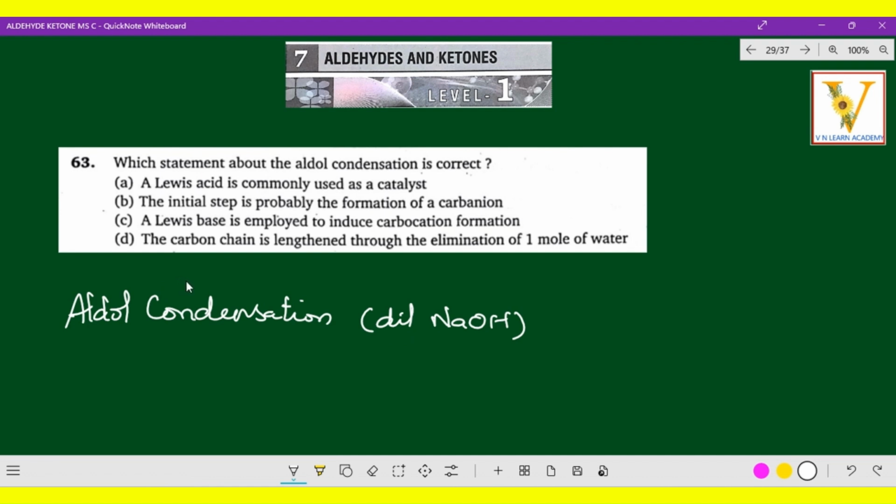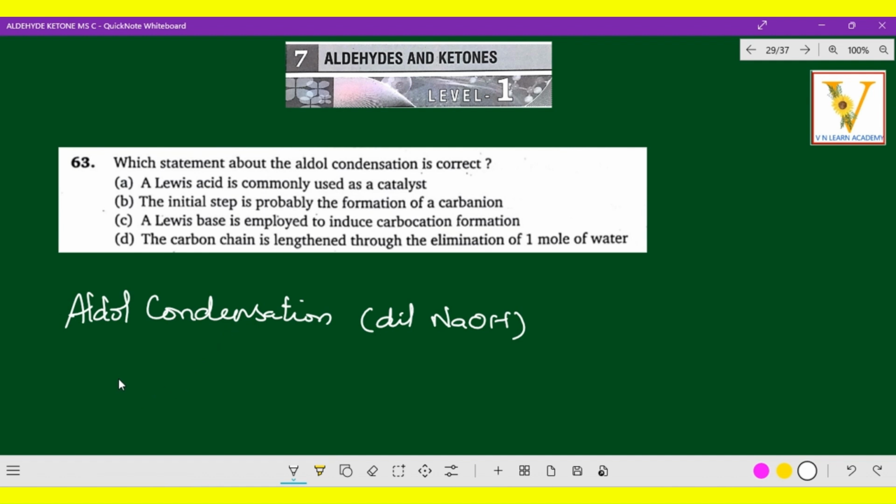Whereas in the Cannizzaro reaction, we use concentrated NaOH, or 50% sodium hydroxide or potassium hydroxide, and there is no alpha hydrogen in that aldehyde or ketone. A carbonyl compound which does not have alpha hydrogen only will be eligible for the Cannizzaro reaction. Both are just the opposite.